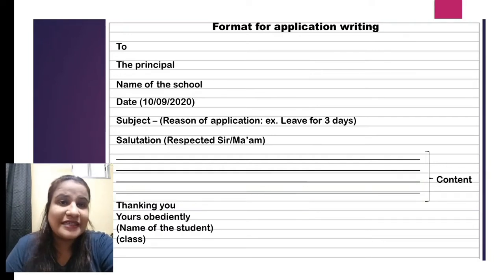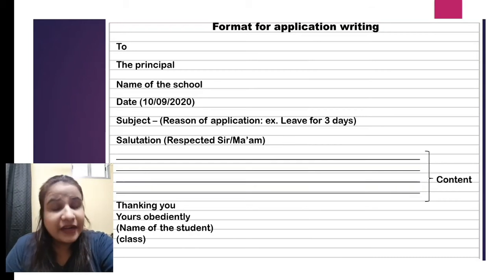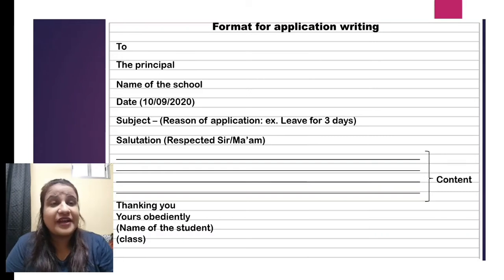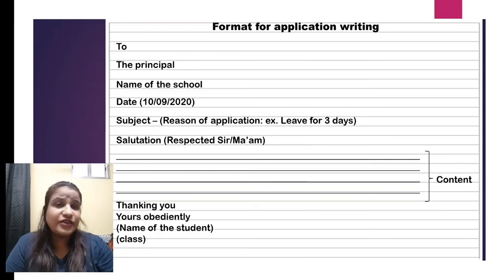You have to address them like that, and then you will write the content: that you are a student of so and so class, and, for example, if you are ill, you will write there that you are ill and these are the symptoms, and you have been advised to take rest for these many days, that's why you are taking leave, then kindly grant me leave. All these things come in the content, and then you will end your letter with thanking you, yours obediently, your name and your class. So this is the perfect format for writing an application. For any sort of reason you want to write an application, this is the format.